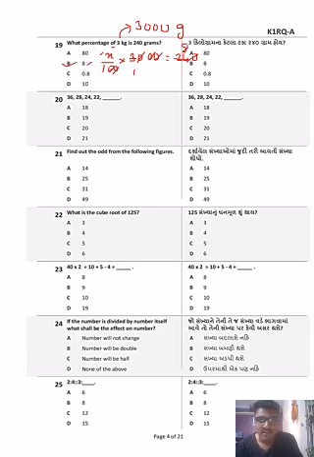Okay. Next one, let's understand the pattern. The pattern is 36, 28, 24, 22. Now, whenever patterns come in front of you, one thing you need to know is that there will be either some sort of addition or some sort of subtraction. So the first thing you need to do is find the difference between the two numbers. The difference between 36 and 28 is 8. Between 28 and 24 the difference is 4. Between 24 and 22 the difference is 2.